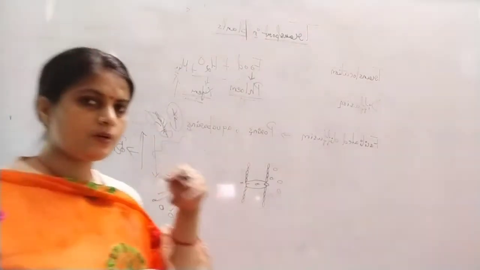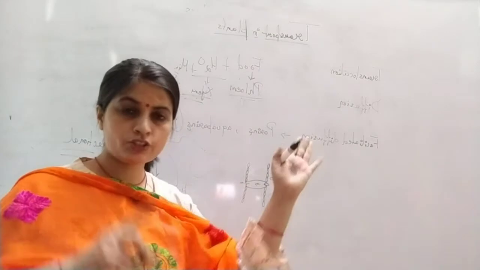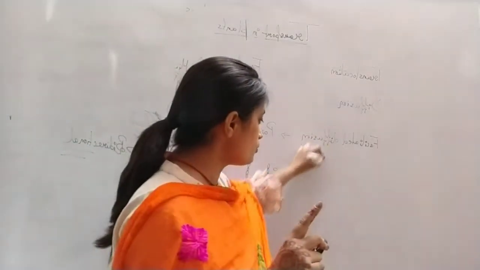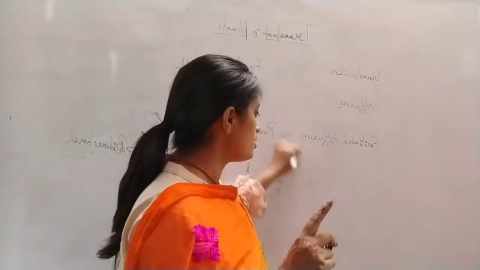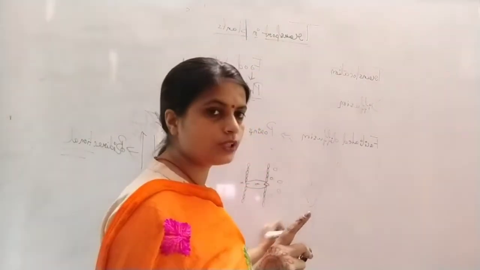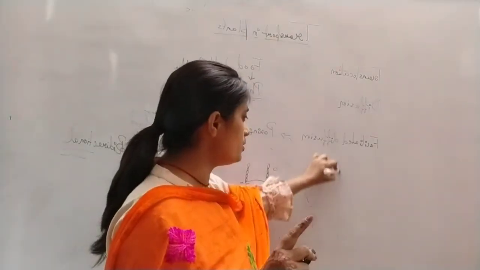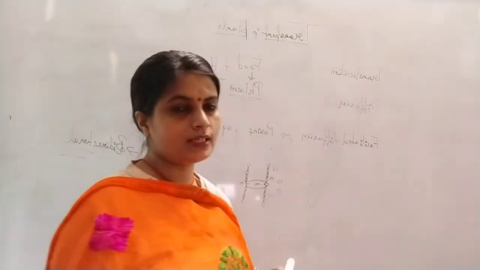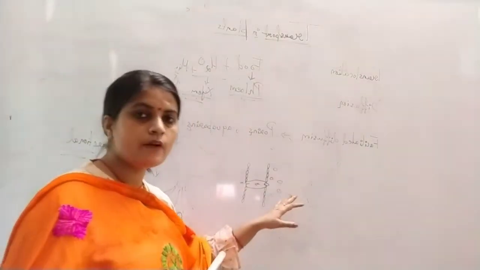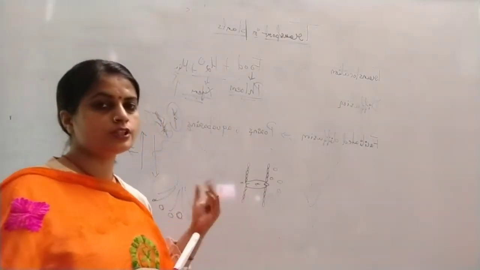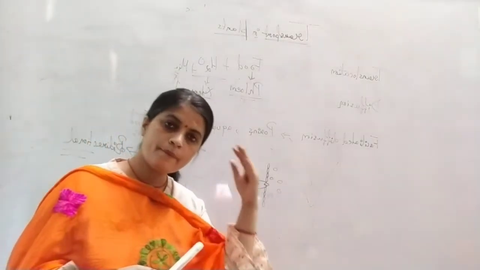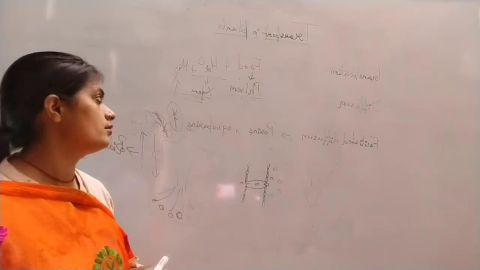Now you will say, ma'am, the direction is upward, but it will also go into the branches. Yes, it will go to the branches also. But overall, if you look, it is going from the lower side to the upper side, from the bottom upward. That's why it is said that unidirectional transport occurs through xylem, and that too from the lower side to the upper side.